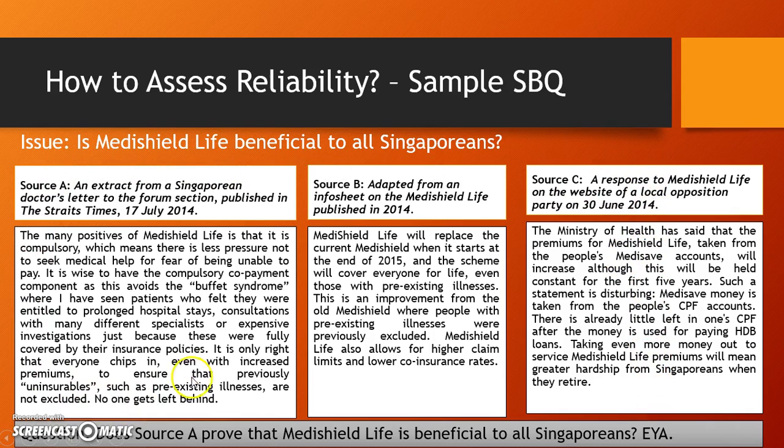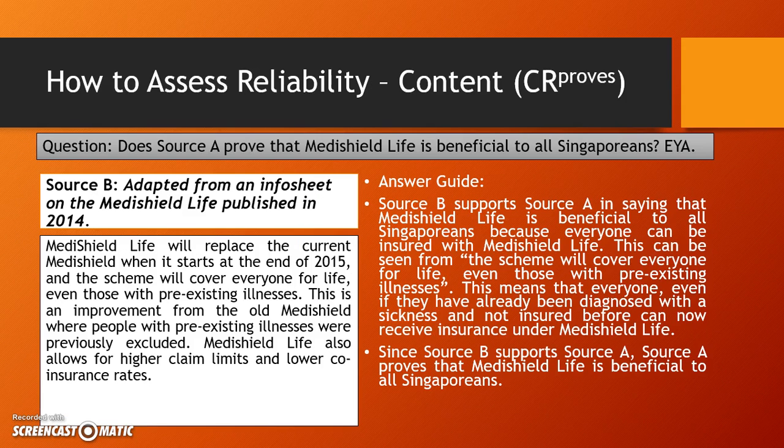So since this says that it's beneficial, I have to cross-refer to a source. Cross-refer basically means referring to a source that is saying the same thing, that MediShield Life is beneficial. So source B is the one that says MediShield Life is beneficial to all Singaporeans. So how do you write that in your paragraph answer? This is what it would be like in your paragraph answer.